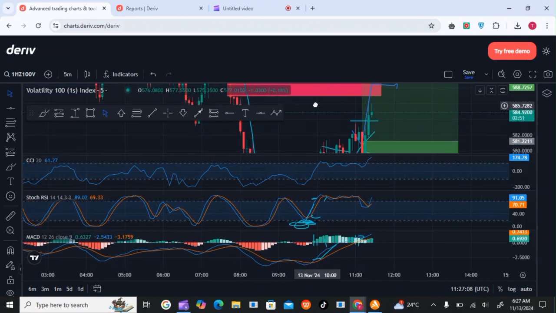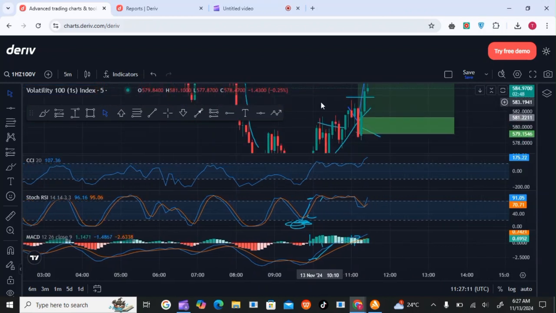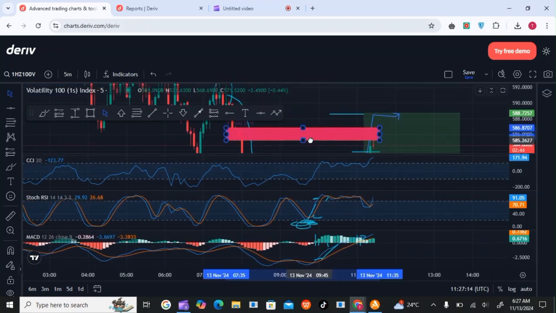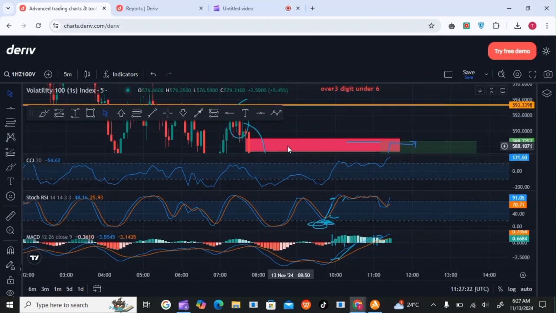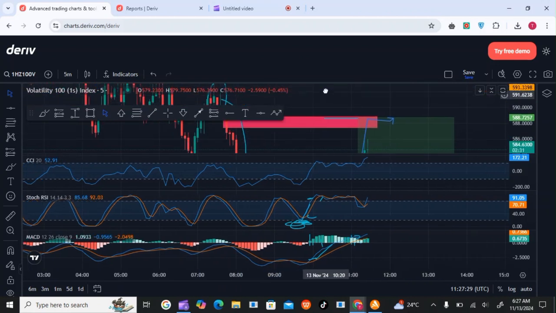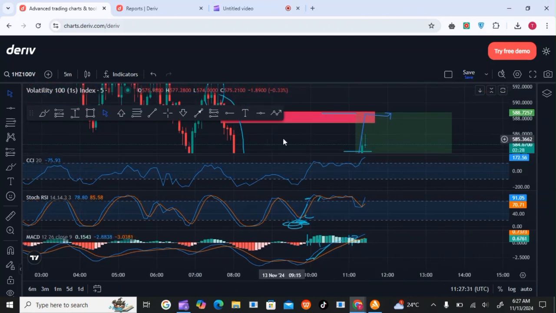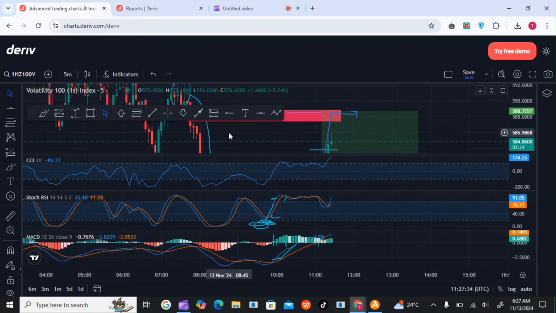So again, we will just wait for the market to completely fill the fair value gap. That fair value gap must be filled, and from there we can decide where the market will go. So stay with me and let's see how the market will go for us.